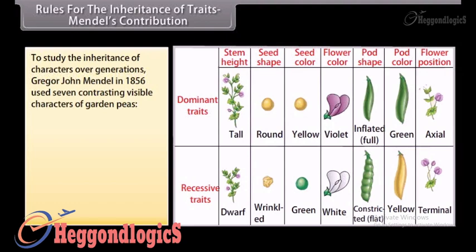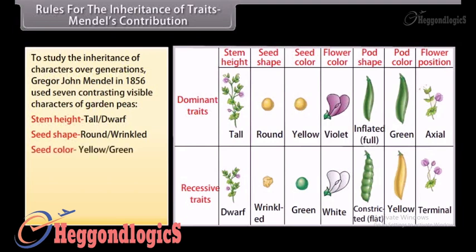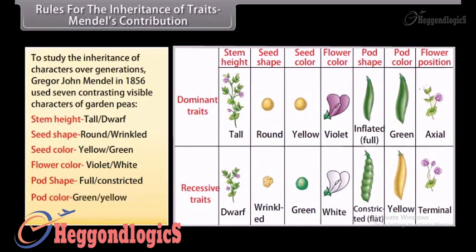Stem height: tall, dwarf plants. Seed shape: round, wrinkled seeds. Seed color: yellow, green seeds. Flower color: violet, white flowers. Pod shape: full, constricted pods. Pod color: green, yellow pods. Flower position: axial, terminal flowers.